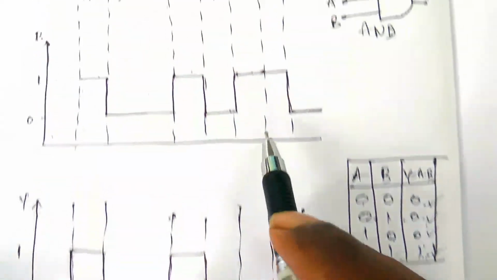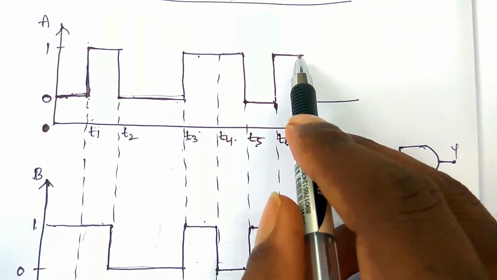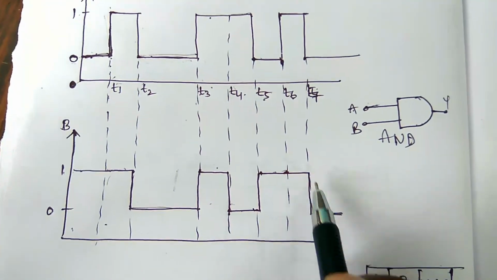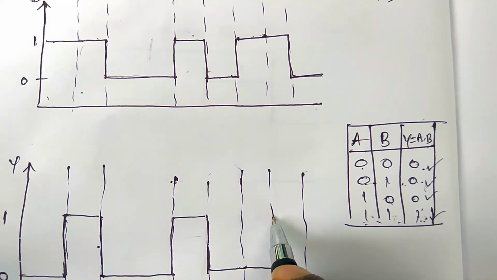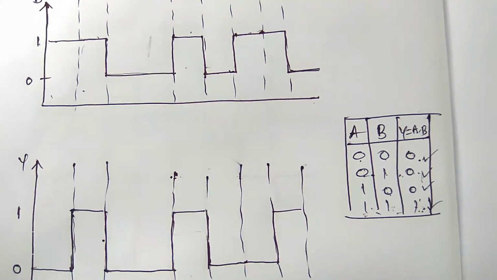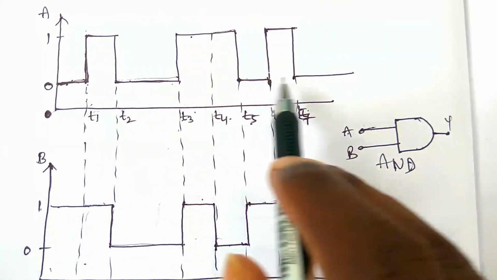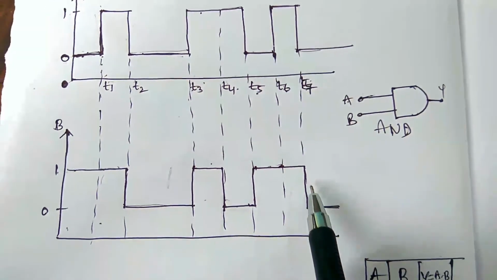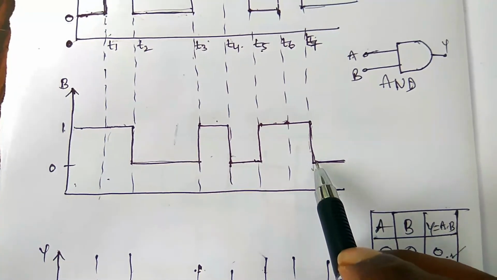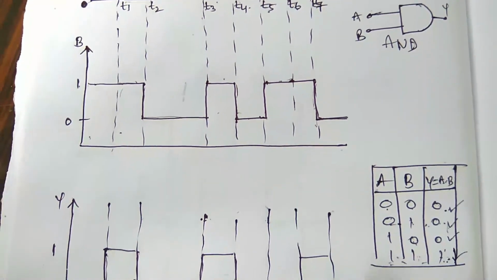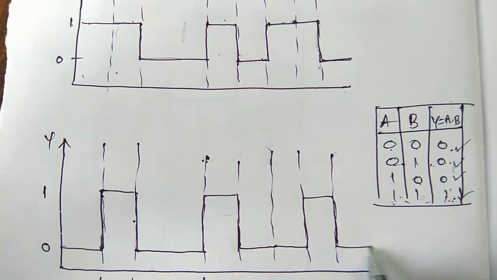Now T6 to T7. Input A is 1, input B is 1, and 1 and 1 is also 1. So just simply write it as 1. At T7, input A is 0, input B is 1, so 0 and 1 is 0. Downwards we can write that.